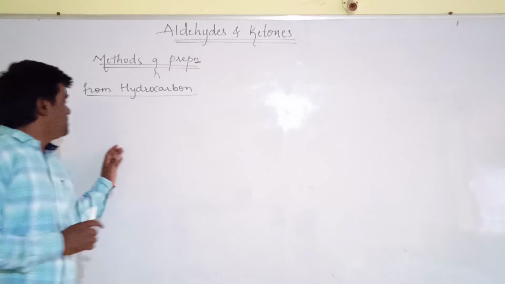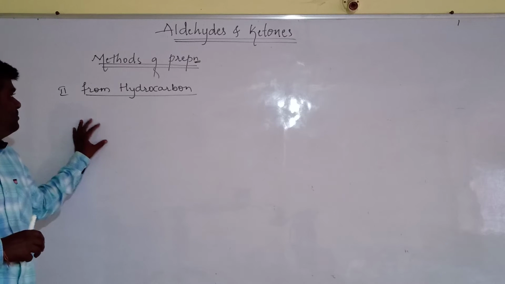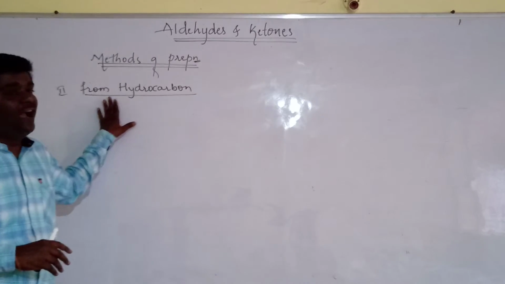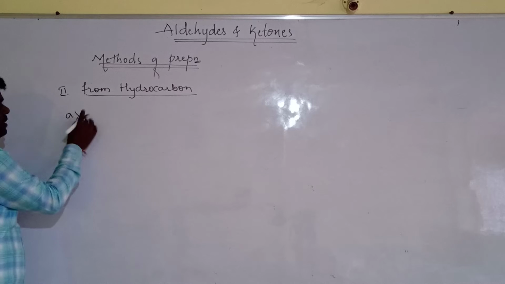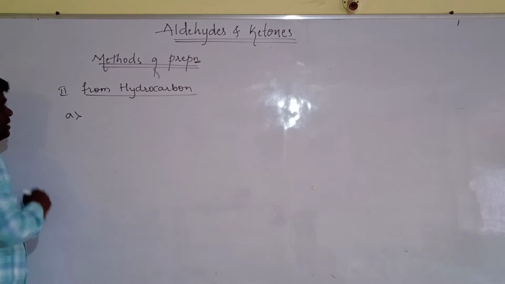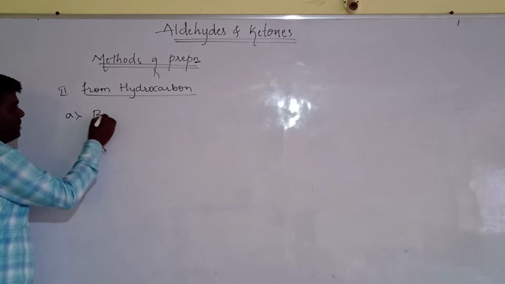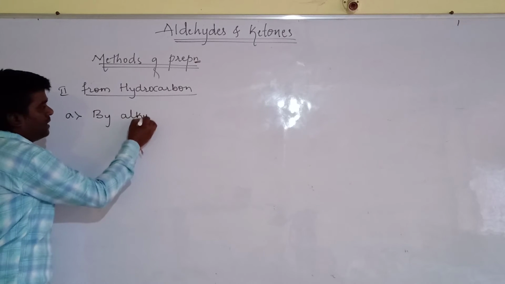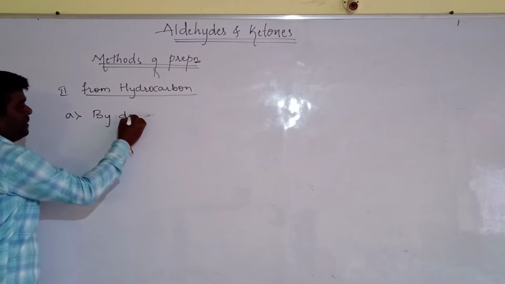Okay. Let us discuss the second method for the preparation of aldehydes and ketones by using hydrocarbons. In the hydrocarbons, the first one is by hydration of alkyne.